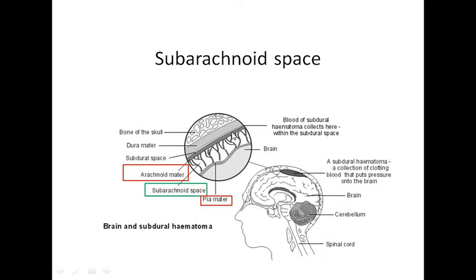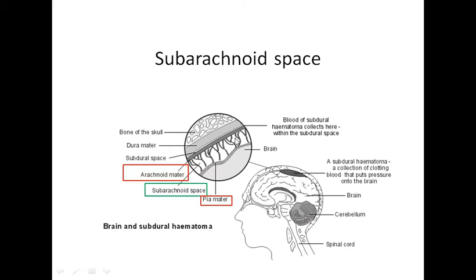Then in between these three layers we have two potential spaces, right? We have the subarachnoid space. As the name suggests, sub means below, so this space must be lying below the arachnoid. When we talk about below the arachnoid, it means the space in between which two layers, the pia mater and the arachnoid mater. Now look at this picture.